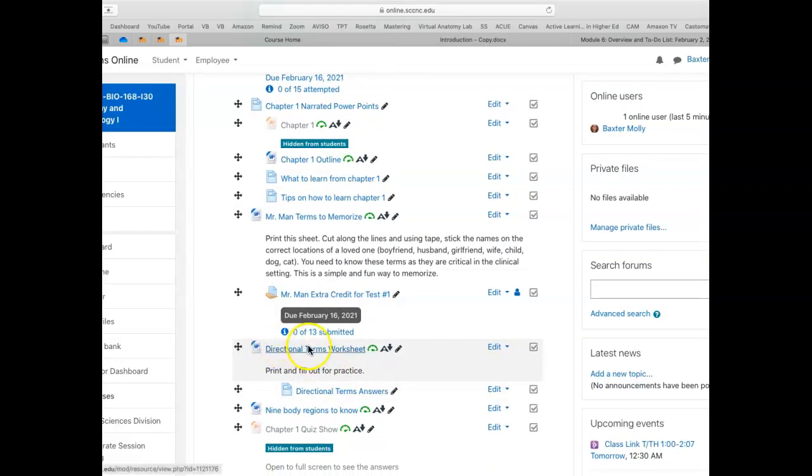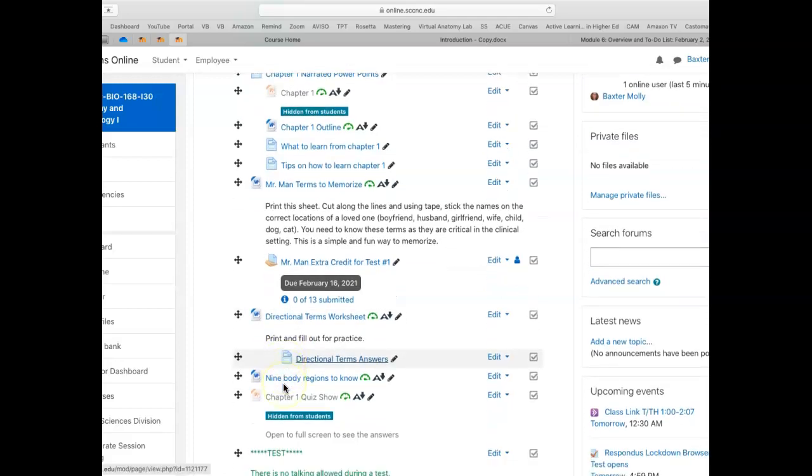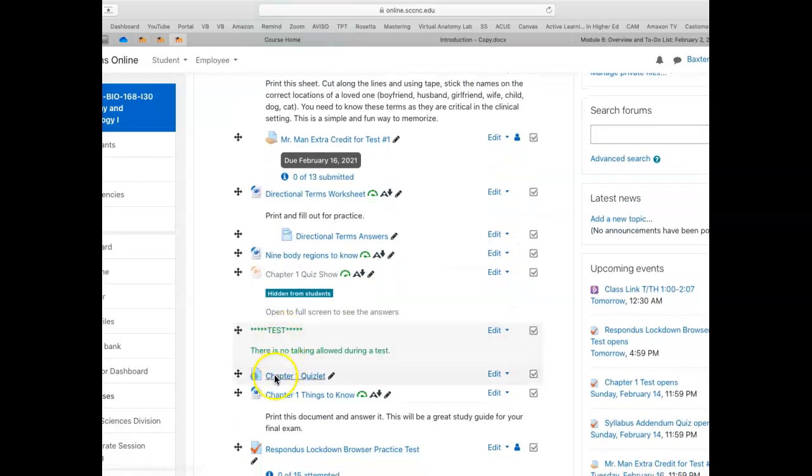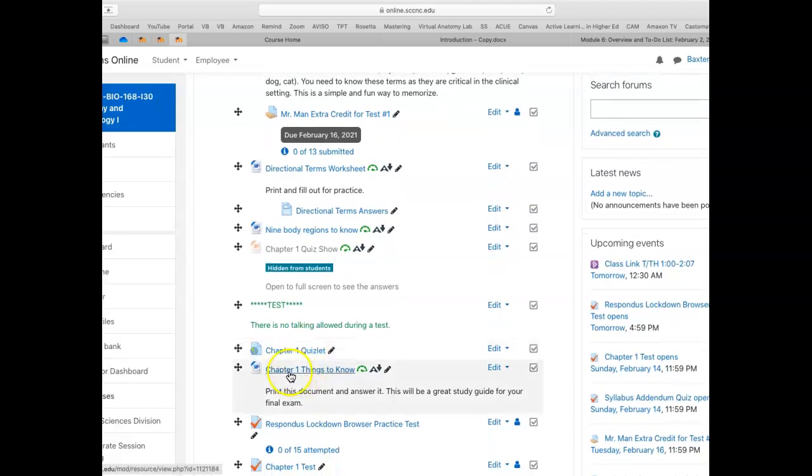Let's see, here's a worksheet to fill out. When you see documents in class, all of these things will help you with your learning. They're not busy work. They will actually help you learn the material. And then for the test, I have a Quizlet that helps you practice for the test. I have a document called Things to Know. It's like a study guide, and you would want to fill that out for every chapter because that's going to be a great study guide for your final exam.